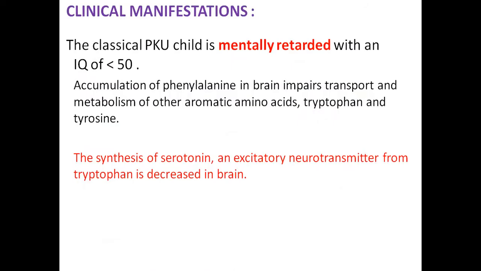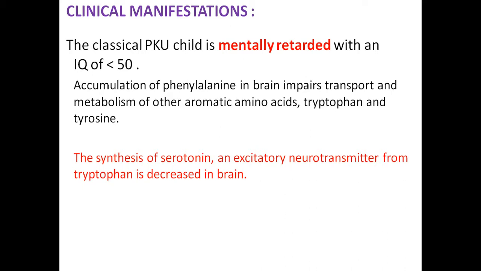Now if you see the clinical manifestations of phenylketonuria, the child is mentally retarded with an IQ of less than 50. Accumulation of phenylalanine in the brain impairs transport and metabolism of other aromatic amino acids, tryptophan and tyrosine. So this accumulation of phenylalanine in the brain impairs the transport and metabolism of other amino acids like tryptophan and tyrosine.